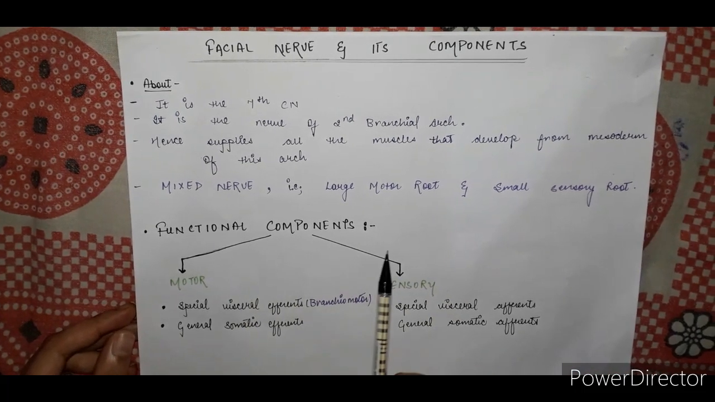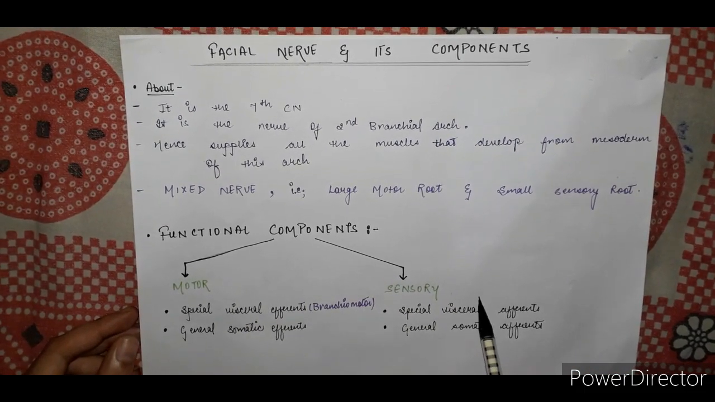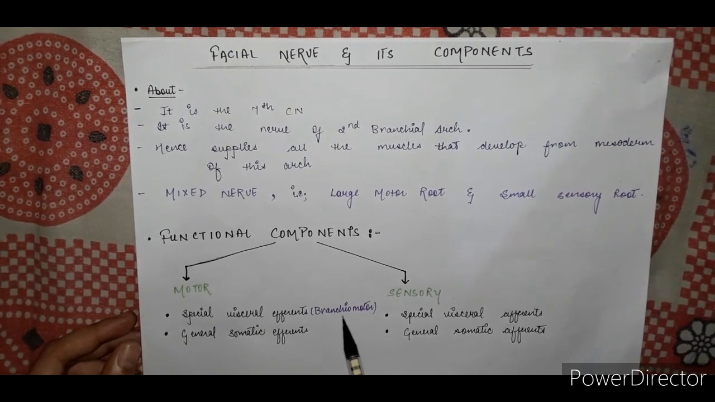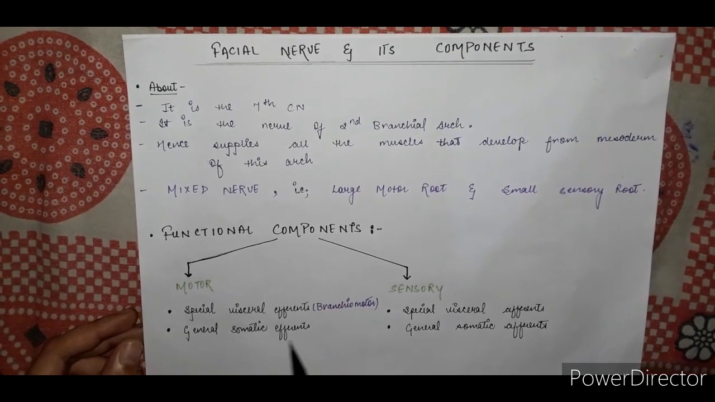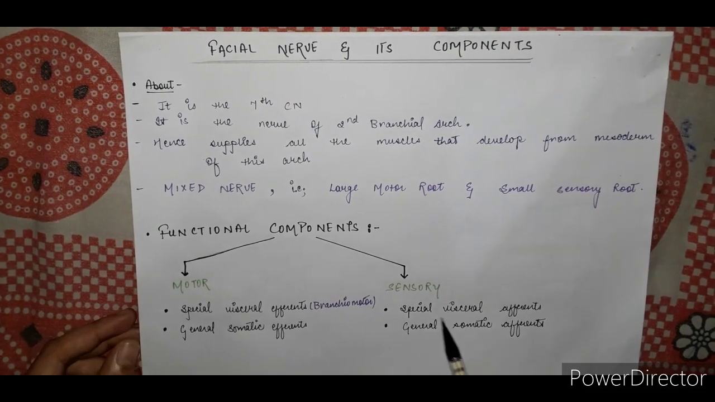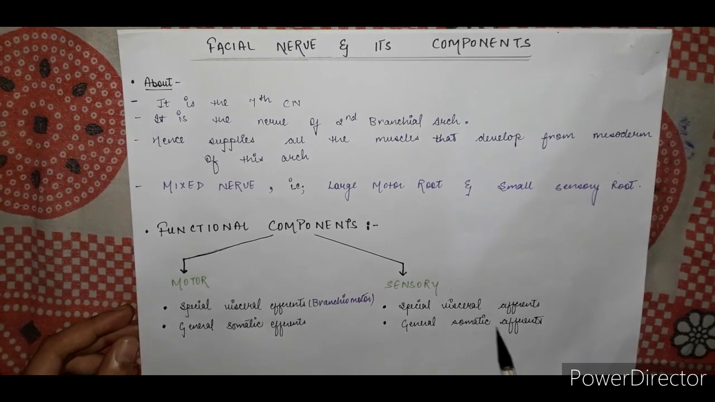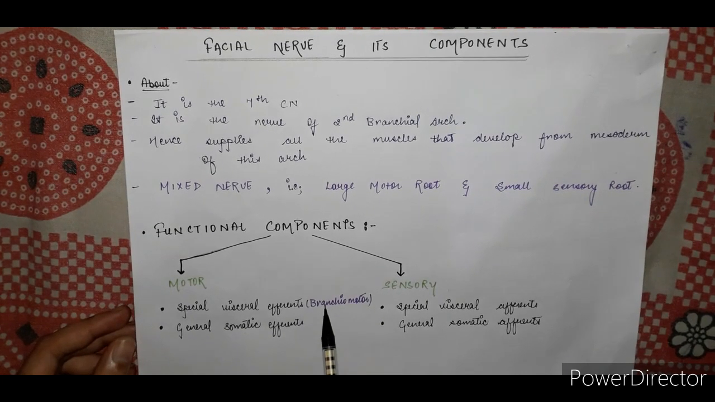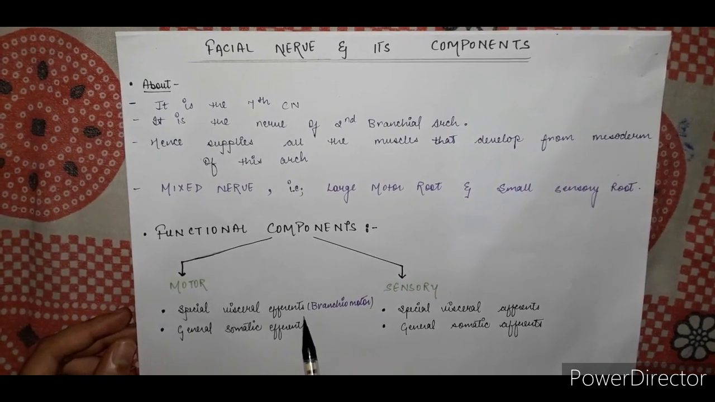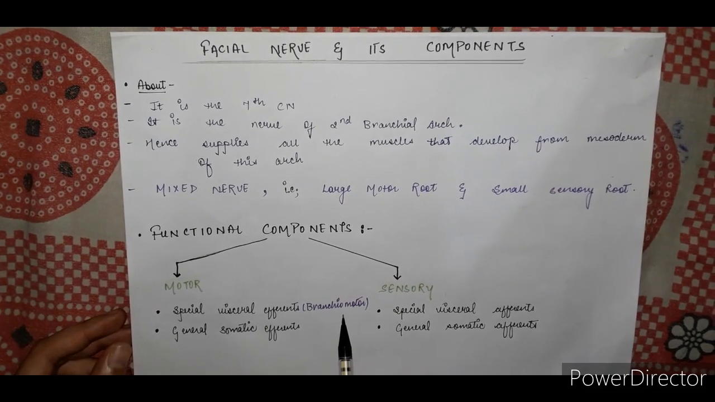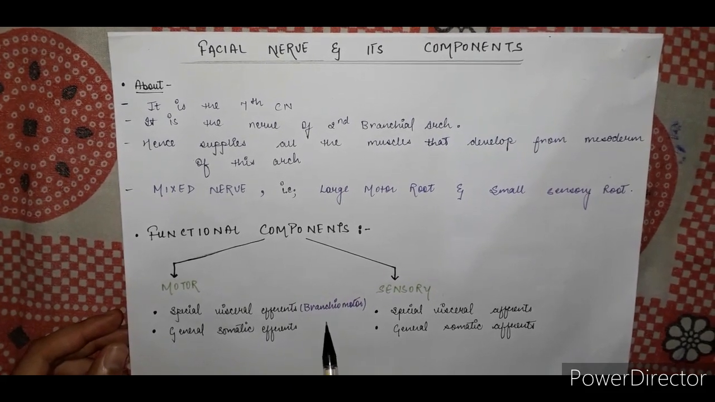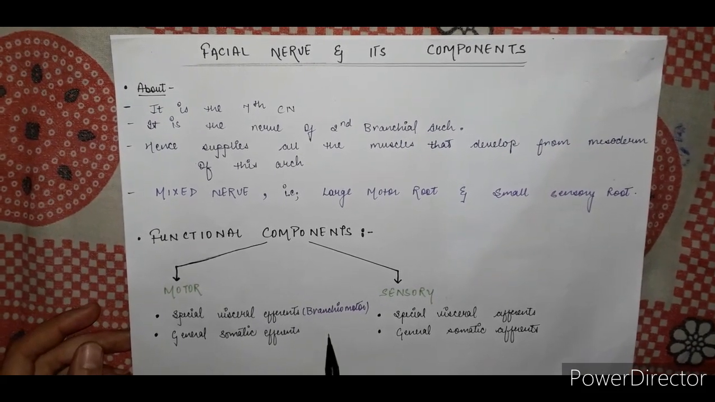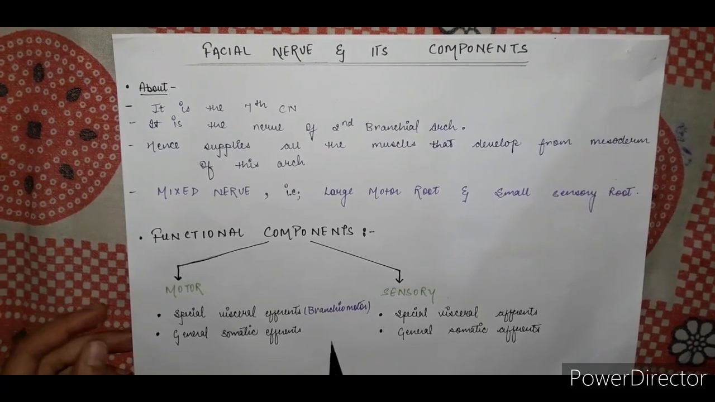Now the functional components: motor component and sensory component. In the motor component, special visceral efferents or branchiomotor fibers, and general somatic efferents. And in the sensory component, special visceral efferents and general somatic efferents. Now the special visceral efferents or branchiomotor fibers supply the muscles derived from the second branchial arch, that is the muscles of facial expression and occipitofrontalis muscle, posterior belly of digastric, stylohyoid and stapedius muscle.